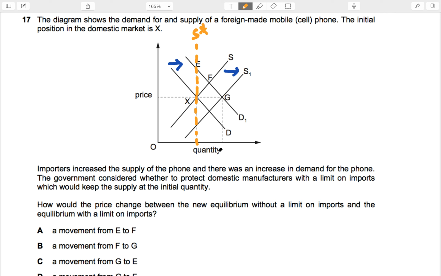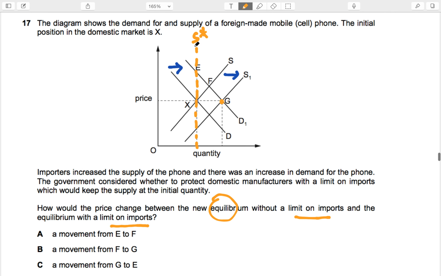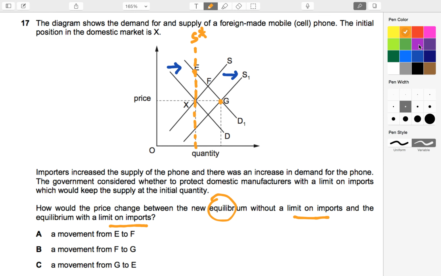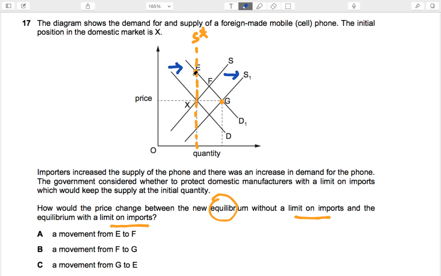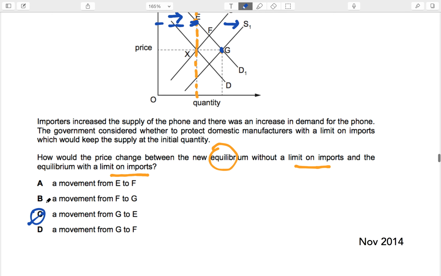Okay. Now, as a result of this, how would the price change between the new equilibrium without the limit on import, which is basically this, to the equilibrium with limit on imports. And this demand is the same. New supply is S star, which means G. We move from G to E. So we move here where S1 and D1 is meeting, and now with new supply curve like this one, the new price will equilibrium would be here. So answer would be from G to E.